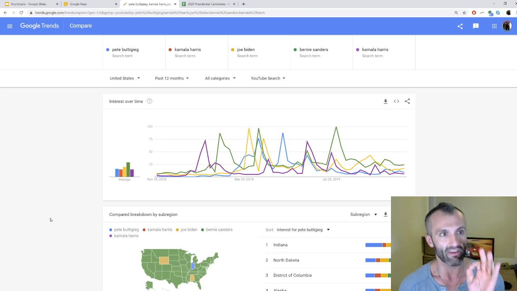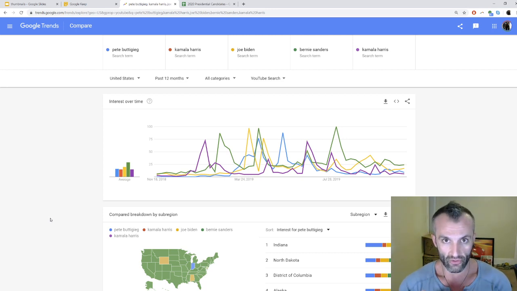So, what do we have here? Google Trends. Google Trends aggregates all of the search volume on YouTube. For whatever gets put in the search bar, it aggregates together here. And what we can do is we can put in the search term and see how many times it's been searched. So as you can see here, the terms across the top here are the players that we have tonight. These are the Democratic candidates running for president.